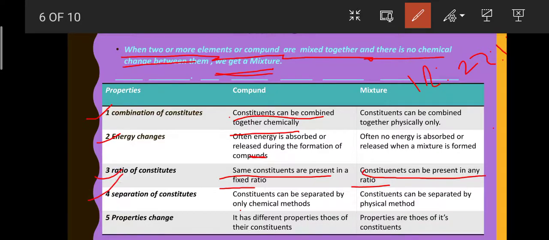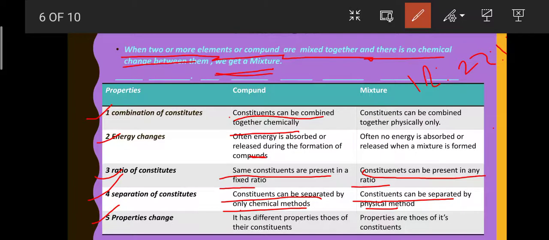Now, separation of these constituents. Constituents of compounds can be separated by chemical methods only, and in a mixture they can be separated by physical methods only. A compound is combined by chemical methods and can be separated by chemical methods only, and a mixture has been combined by physical methods and can be separated by physical methods only. Properties change.